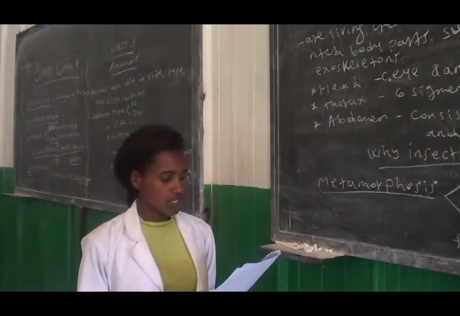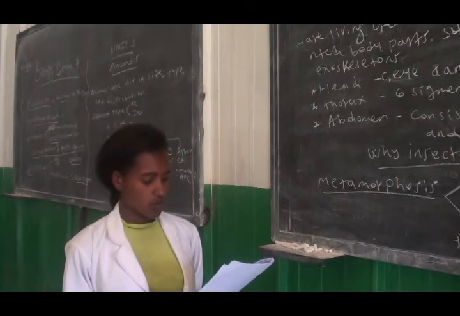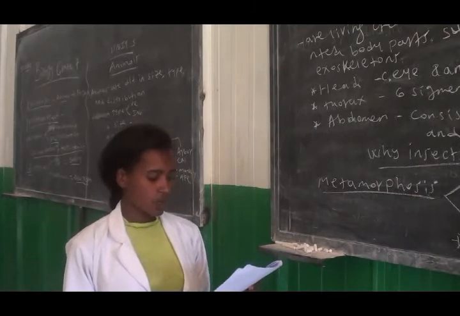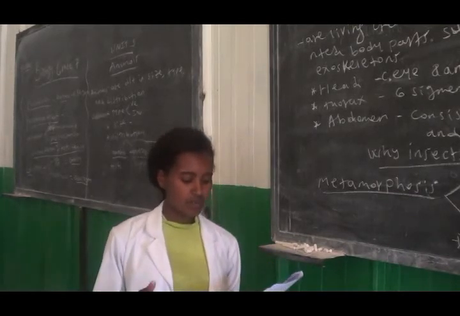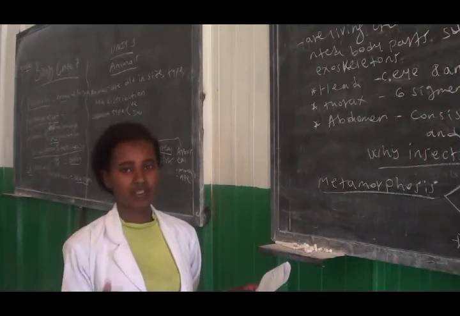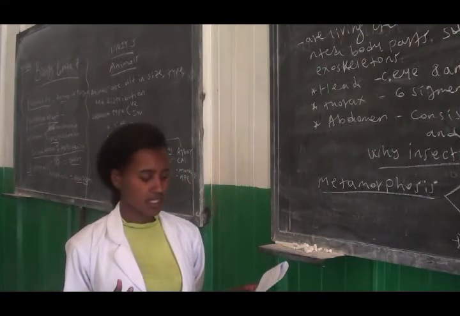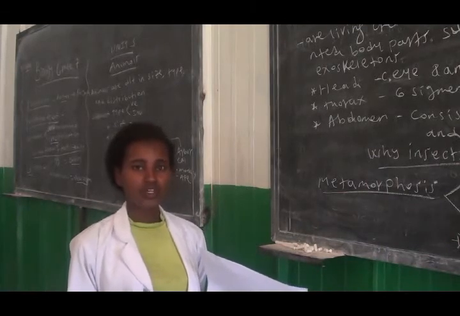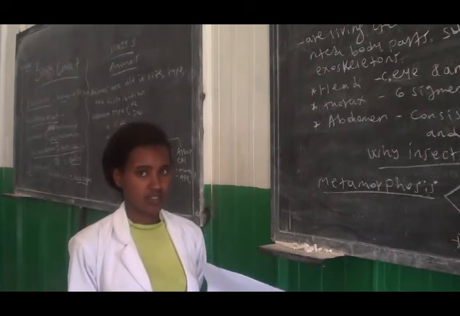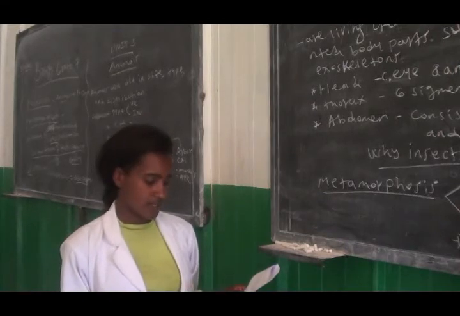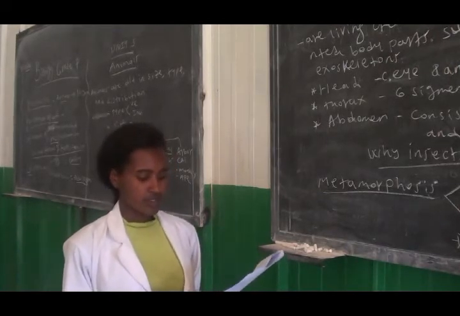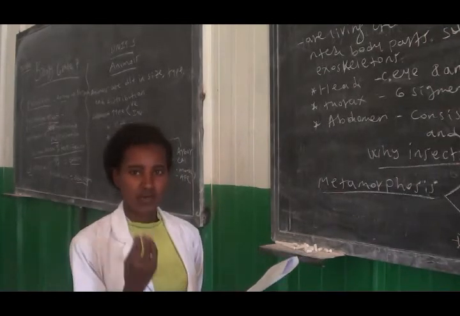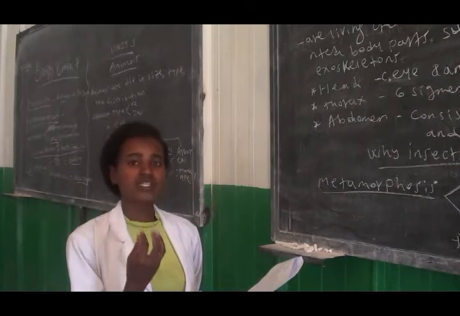Give short answer. Question number 1, define the following. A, cross-pollination, B, self-pollination, C, perfect flower, and D, imperfect flower. Cross-pollination means a type of pollination that takes place between flowers of separate plants. This kind of pollination takes place between flowers which are found on separate plants.